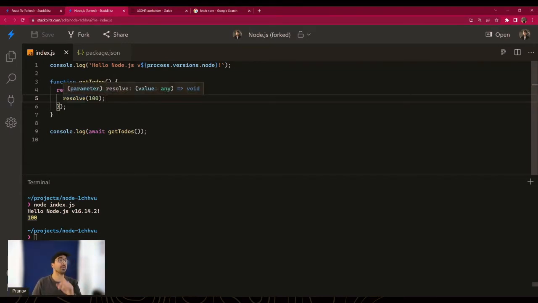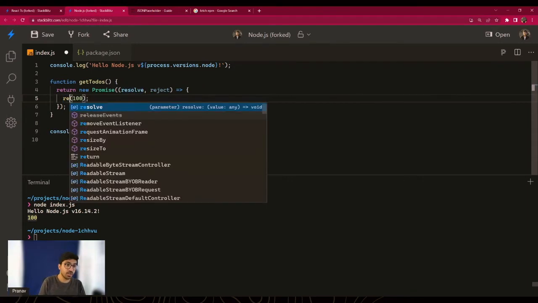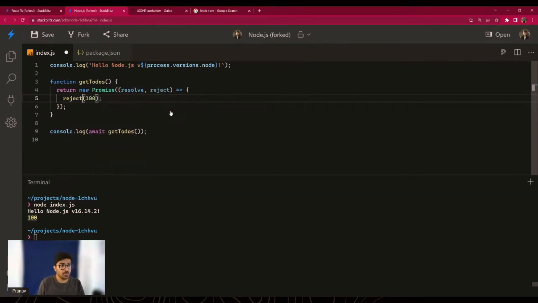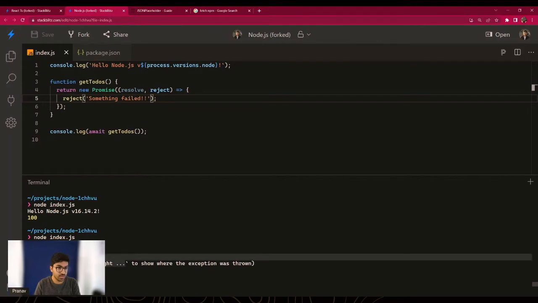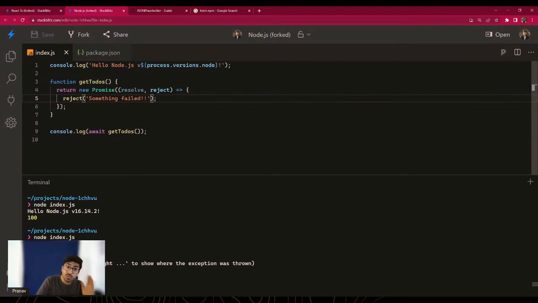The next one is, what if there was an error? And again, people make a lot of mistakes here. So instead of calling the resolve now, we'll call the reject, and in here we can pass an error, and I can create a custom error. Something failed. Let's see first of all if this works. There you go, something failed. Note, it's saying no trace and code to show where the exception was thrown. That doesn't matter, but we are just getting an error that something failed. But again, the promise is failed and you are using the reject. So that is good. Kudos to you for doing that.